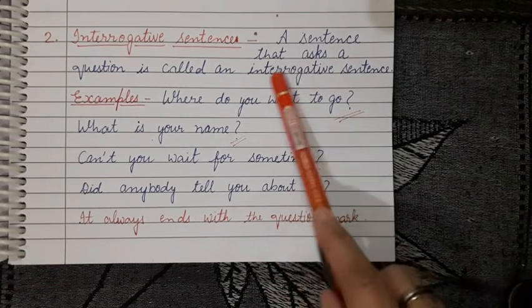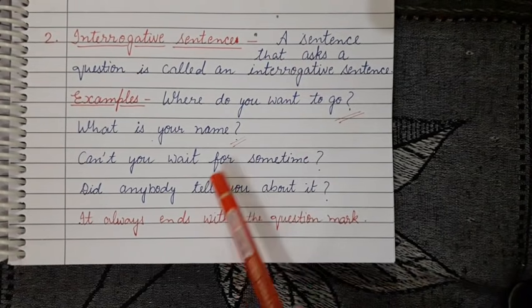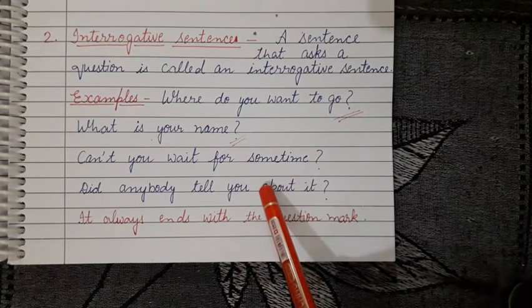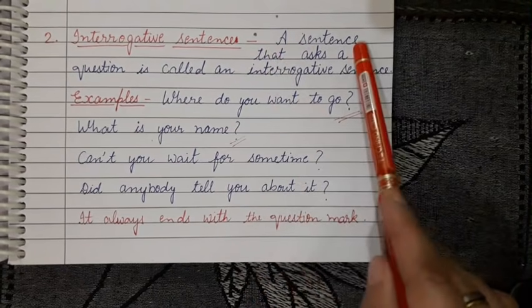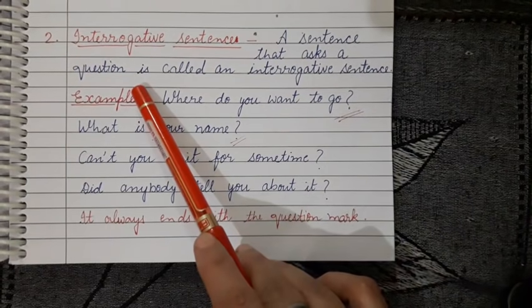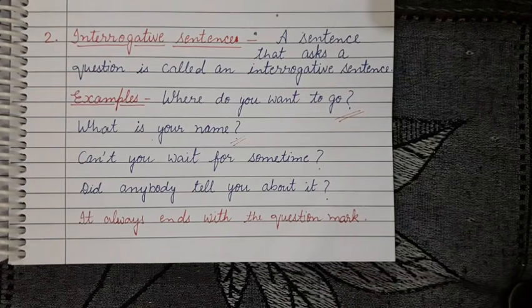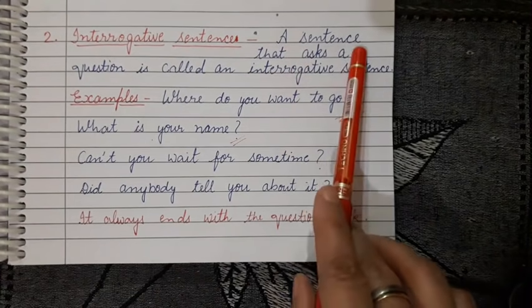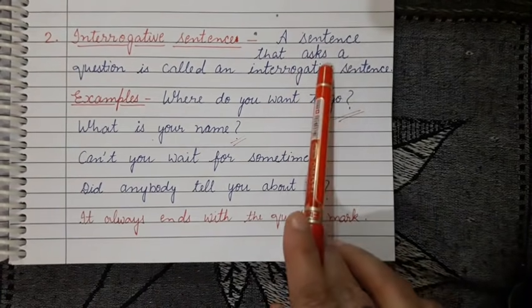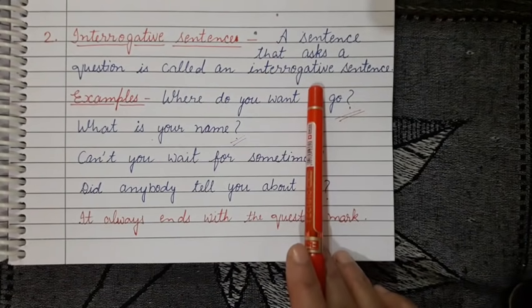You can see here I have written the definition with examples. You can also write it down in your copy. A sentence that asks a question is called an interrogative sentence.